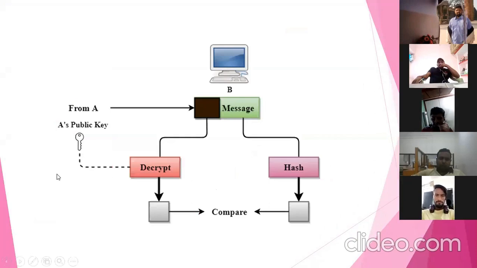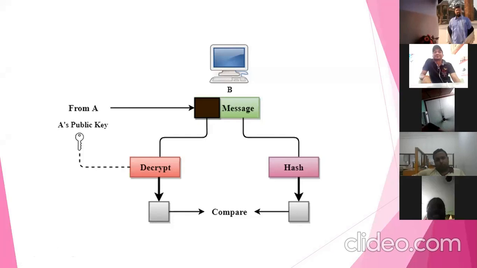Here we are discussing digital signature verification. The digital signature is generated. Now how will the receiver verify the signature? Here we have received from A the signature, which consists of the digital signature part as well as the message part. Now what will the receiver do? The receiver will decrypt the digital signature using A's public key, because A sends the public key to everyone in the network. The public key is public, the private key belongs only to the particular user. With the help of A's public key, the receiver will decrypt the signature and get the message digest.